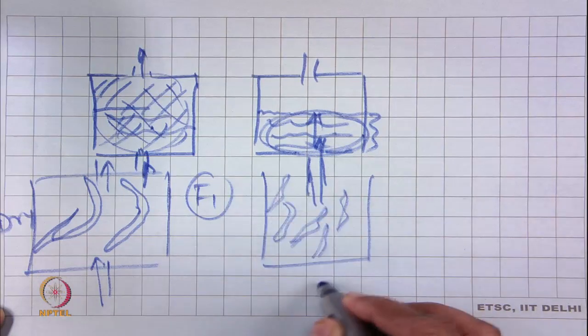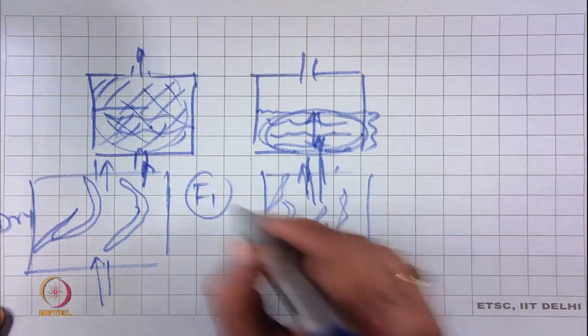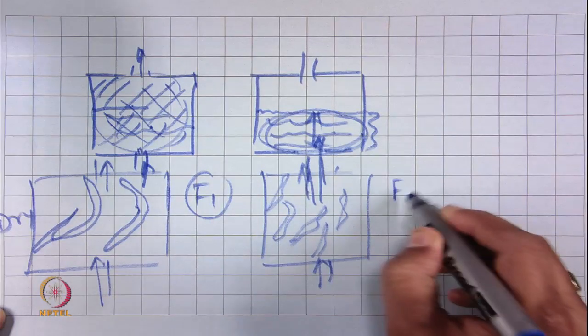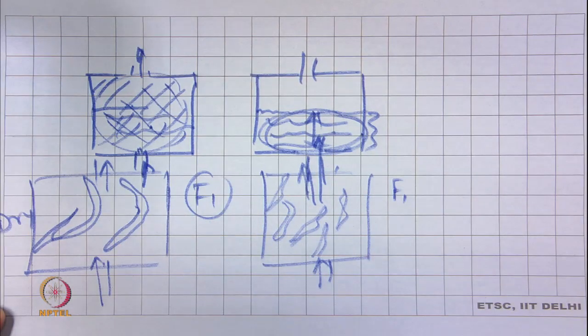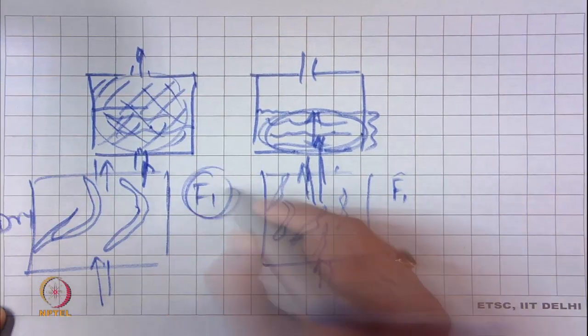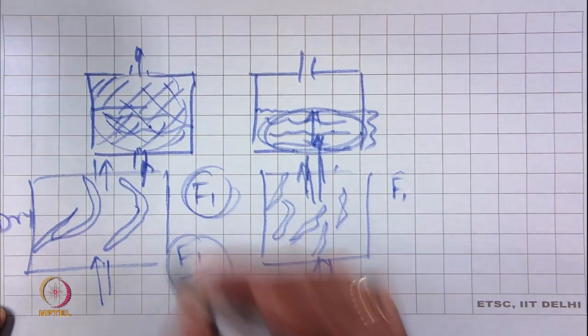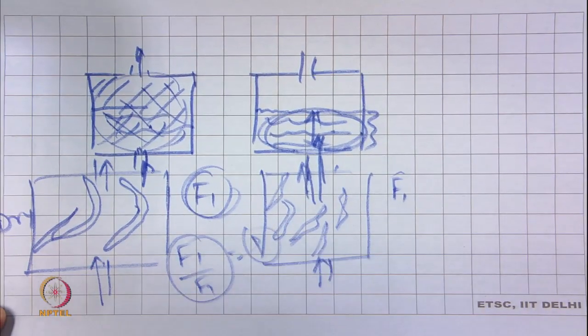So, it will give another air flow which will be close to F1, almost equal or a little bit higher. So, F1 by F1, ideally I am telling, this ratio will become 1.